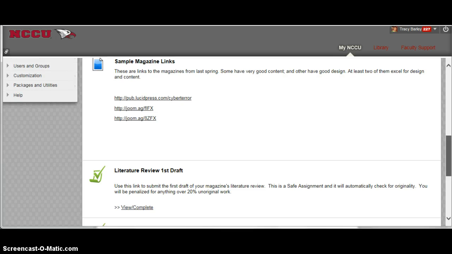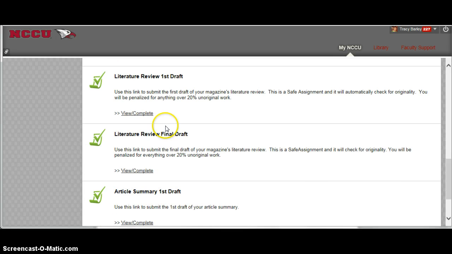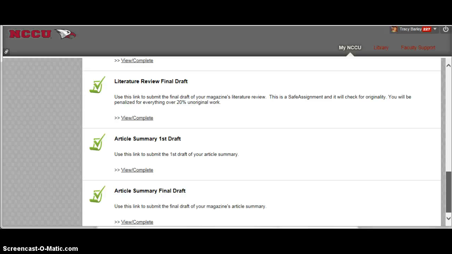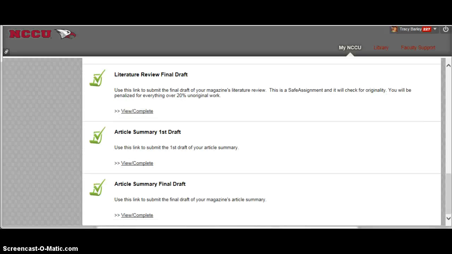They're there because these have been created as safe assignments. Safe assignments are originality checkers. When you submit, your article summary and your literature review are going to be checked to see if there is in fact unoriginal work. You will need to give citations. You will need to use your own words. You will absolutely not plagiarize in this magazine. It will be published on the website.